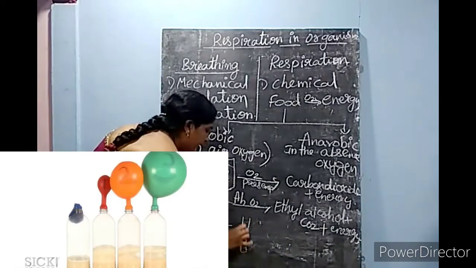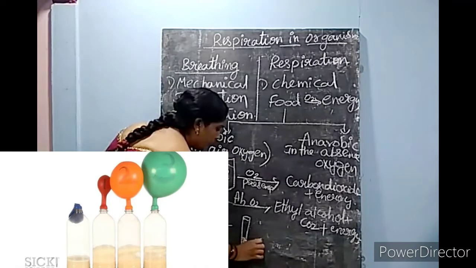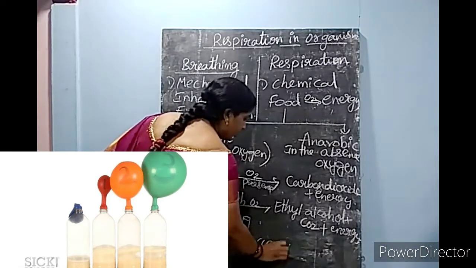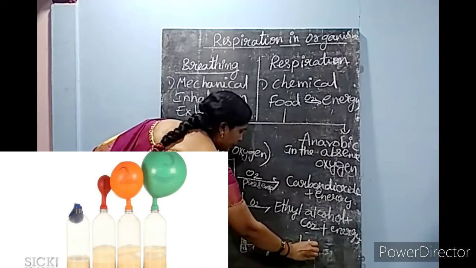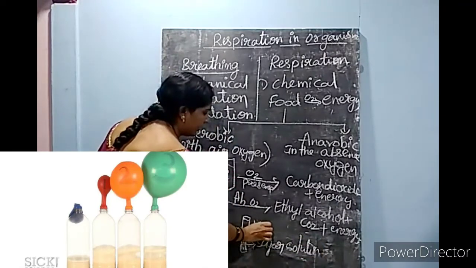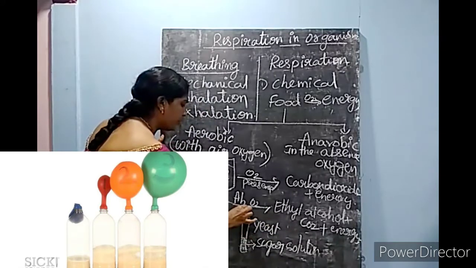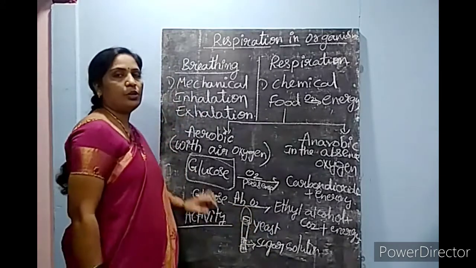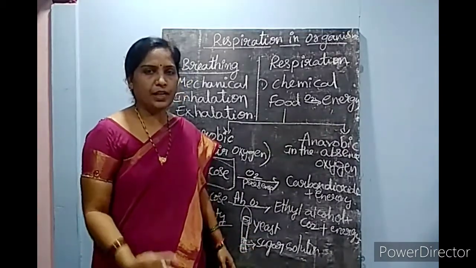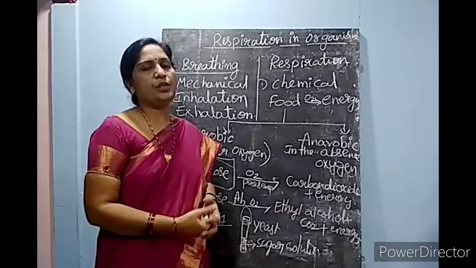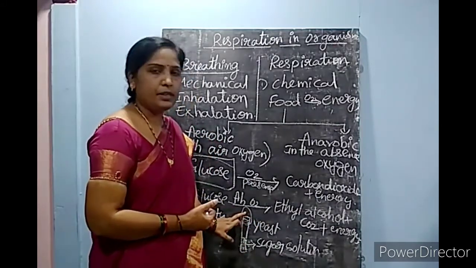Take a test tube like this and fill half of it with sugar solution. What have you taken? Sugar solution, and to this you are adding yeast cells. Insert a balloon into this test tube and leave it for 4 to 5 hours, and then after 5 hours you can see the inflated balloon.